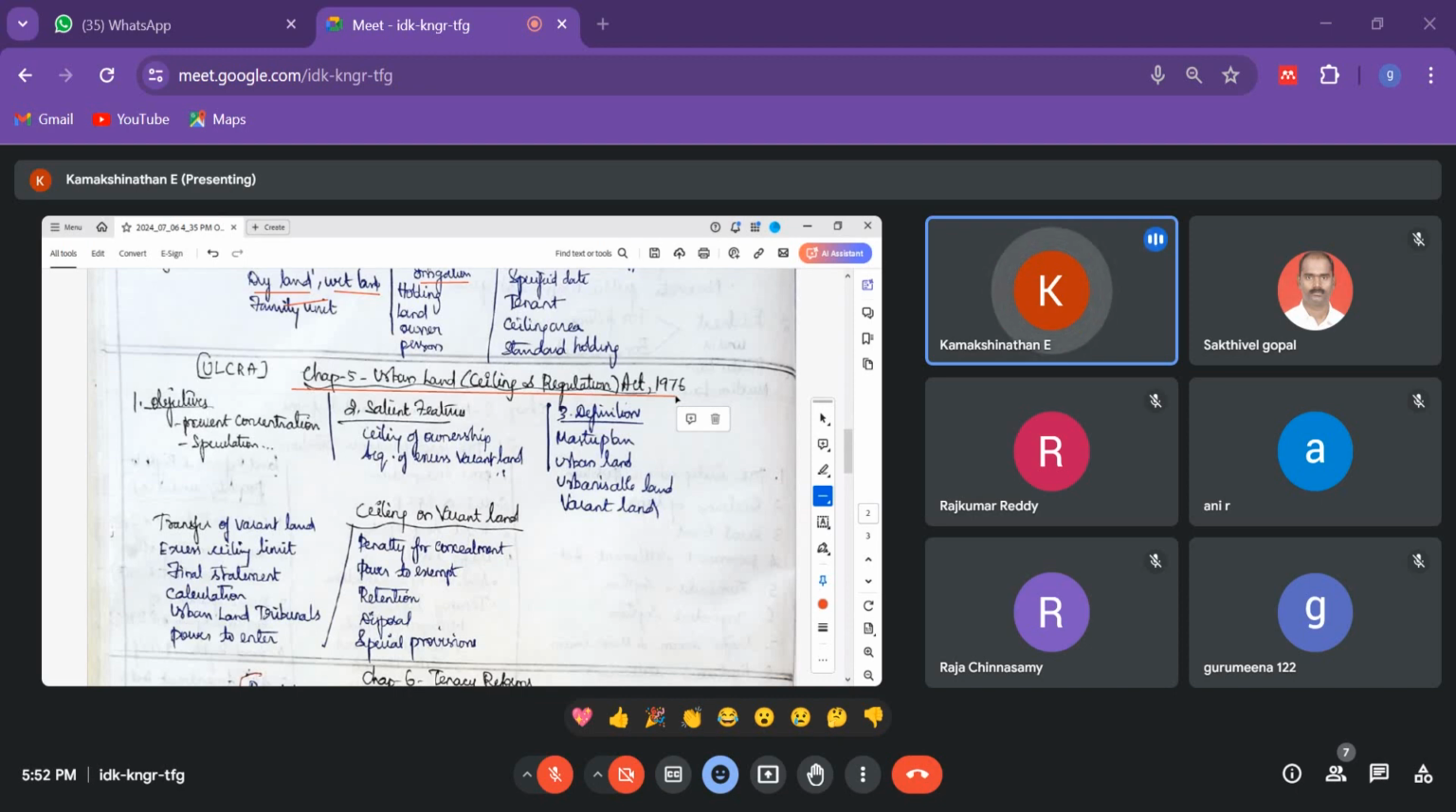So the Urban Land Ceiling and Regulation Act 1976, which is called ULCRA. It is created for both ownership and possession of vacant land. Acquisition of vacant land and the power to dispose of the land for the common good are the main issues. The objective of this urban land ceiling is mainly to prevent the concentration.